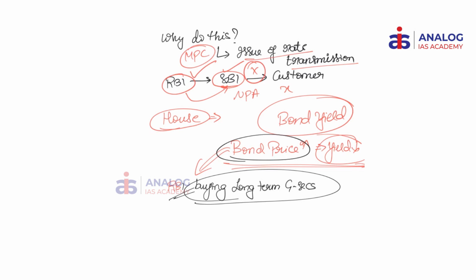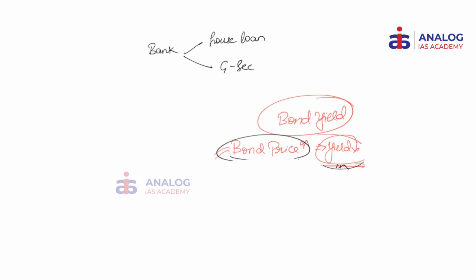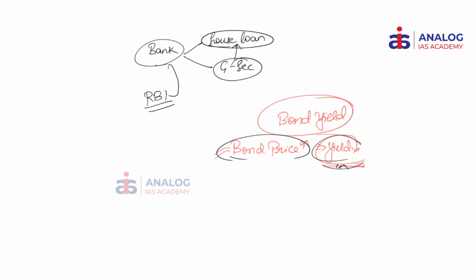As you've seen in the previous video, when a bond price rises, the yield obviously decreases. So when the long-term yield reduces, the banks will have an option either to invest in government securities at this lower yield or give loans to people at a lower interest rate than the rate that is existing now. So in this way, RBI ensures that there is no choice for the banks but to reduce their long-term interest rates. They will be forced to channel their investments into these long-term projects.